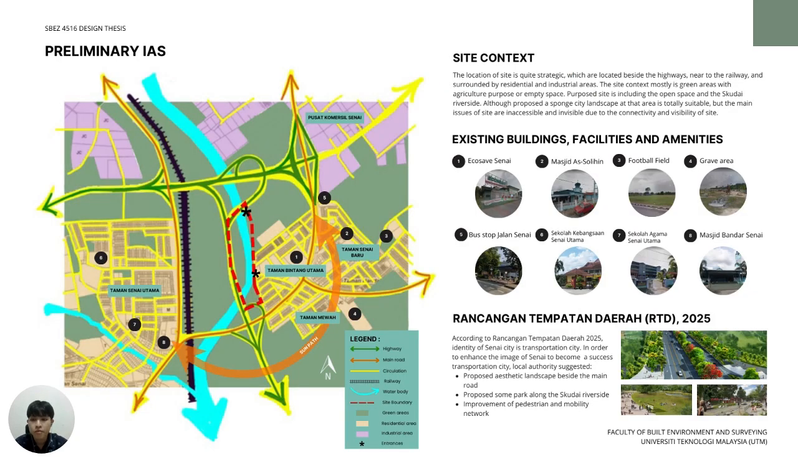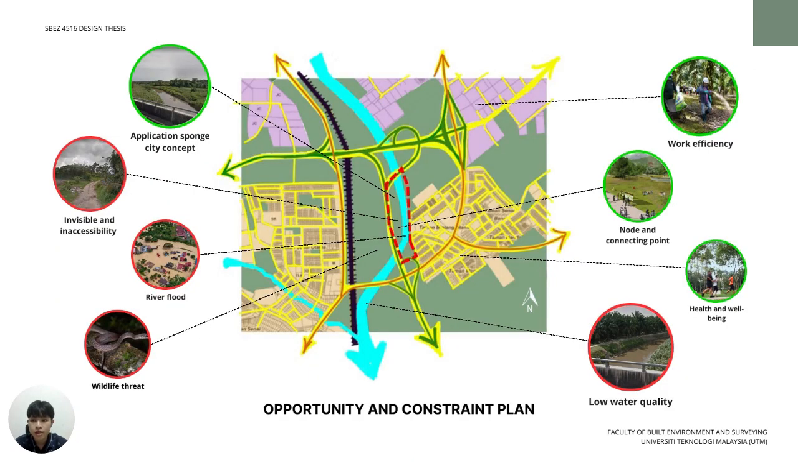So this is about the preliminary IIS, which includes the site context, existing infrastructures, and RTD 2025 for Senai, which RTD suggested to propose more aesthetic landscape. Then the opportunity and constraint plan are showing the potential and threat of the site for a better understanding of the site conditions and potential solution for further design.